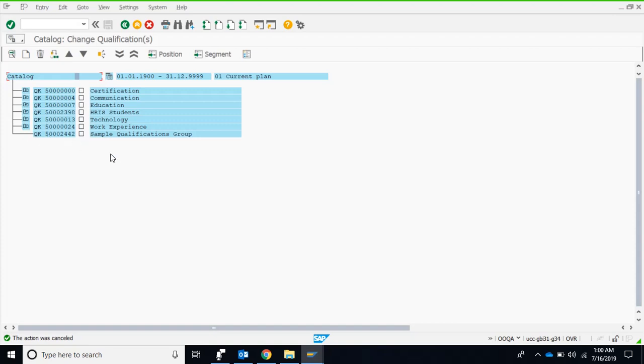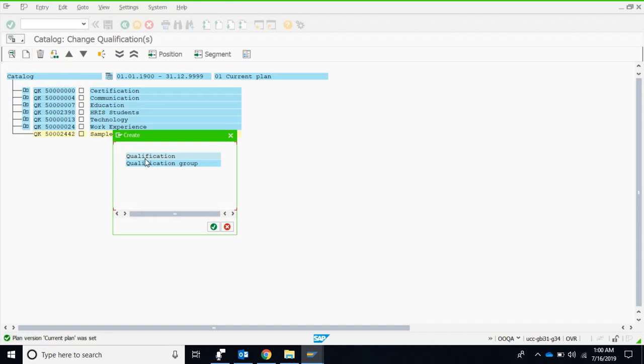So if I want to create some other objects within this group, first of all, I should not place my cursor here. I should select this so that everything will be done now in this group. And over here, we again go to create. So I want to create, and the system is asking, do I want to create a qualification or a qualification group?